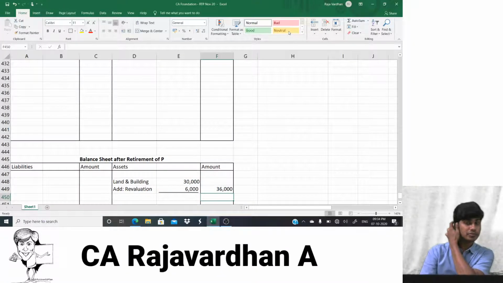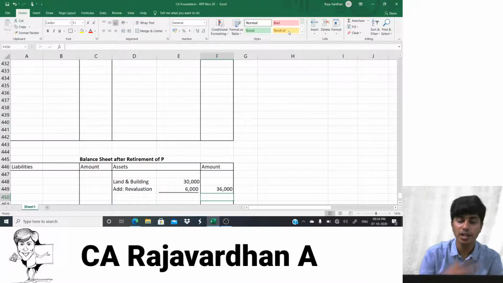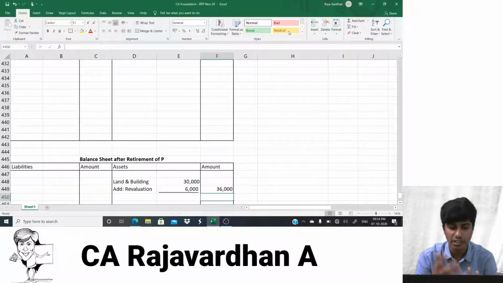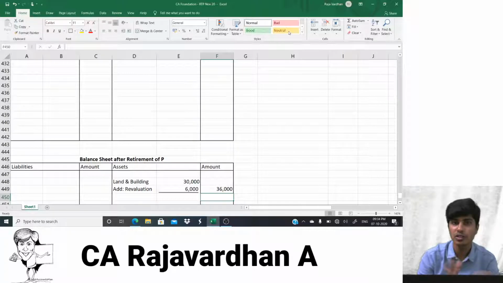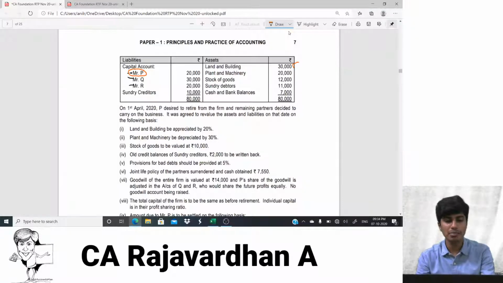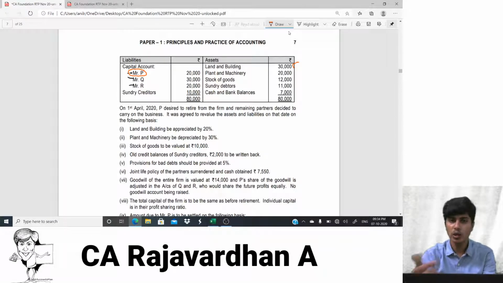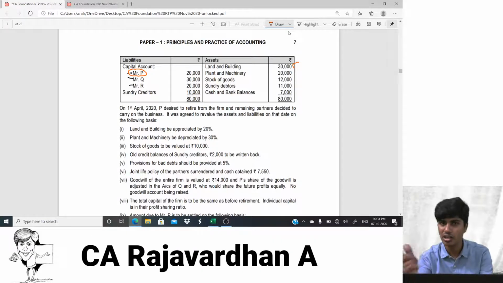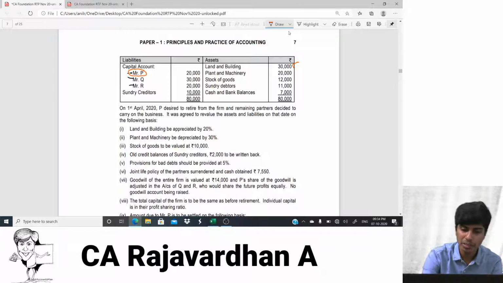A lot of you people, you might have read it in your PUC or in your 11th and 12th that first we prepare revaluation, close it, then partners capital account, close it, then cash or bank, close it, and then balance sheet. That's not how you should be doing. You should always follow double entry when you do. So when you see land and building will appear at two places. It will go to balance sheet also, and there is appreciation, it will come here also. So you have to do that simultaneously. If not, it will become a little difficult. You guys get it? So next, plant and machinery depreciated by 30%.